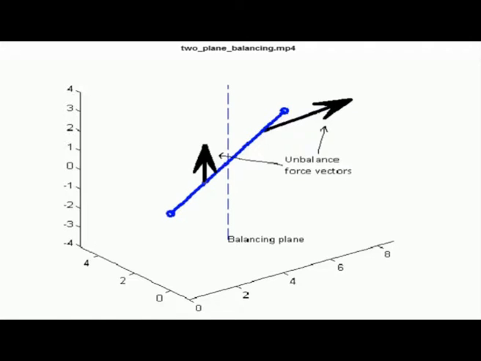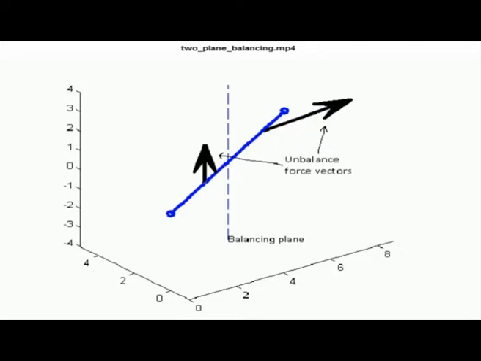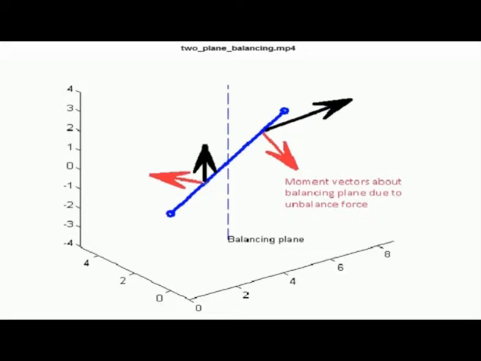It is obvious that the orientation of the unbalances exactly corresponds to the orientation of the unbalanced force. If you observe, the orientation of the unbalanced mass and the orientation of the unbalanced force vector are exactly the same, because the unbalanced force vector is nothing but the centrifugal force. So, the centrifugal force direction will correspond to the direction of the unbalanced masses, but the moment direction, which is shown in red arrows here, is 90 degrees